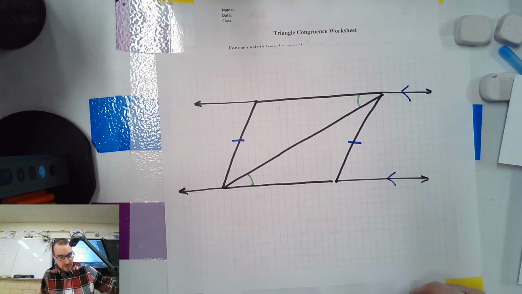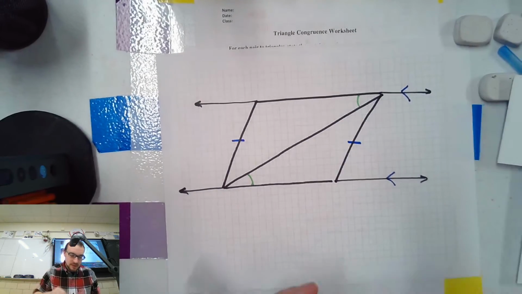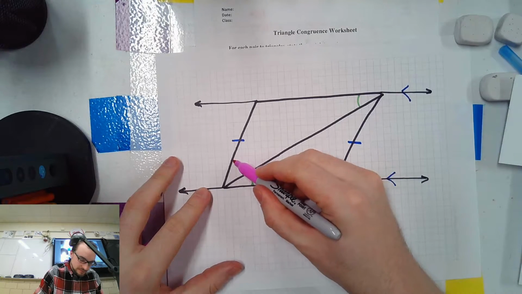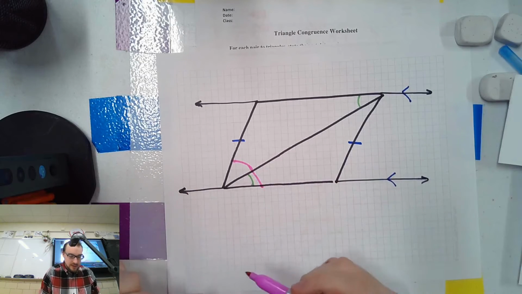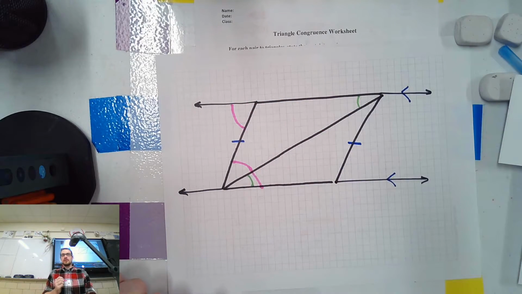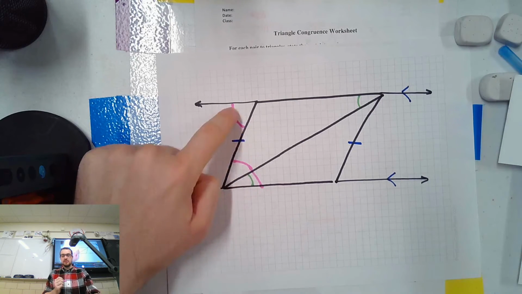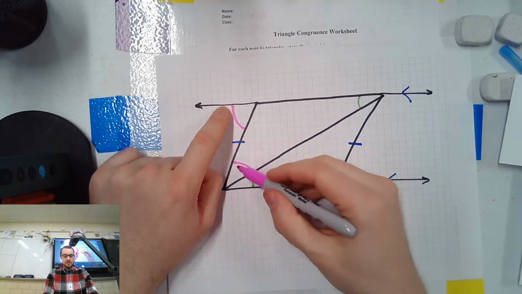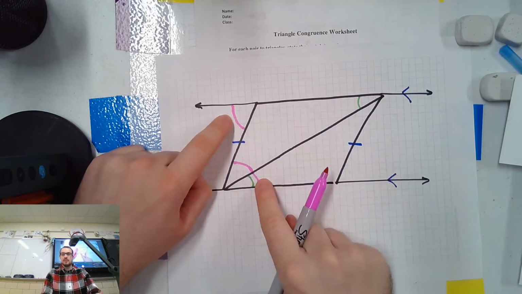I'll show you a different way this time. This angle and this angle are going to be the same by alternate interior angles there. That's another way to think about it. Are you with me there? These two angles are the same. Showing you another way of doing it. These two angles will be the same. This big angle here and that angle there will be the same by alternate interior angles.